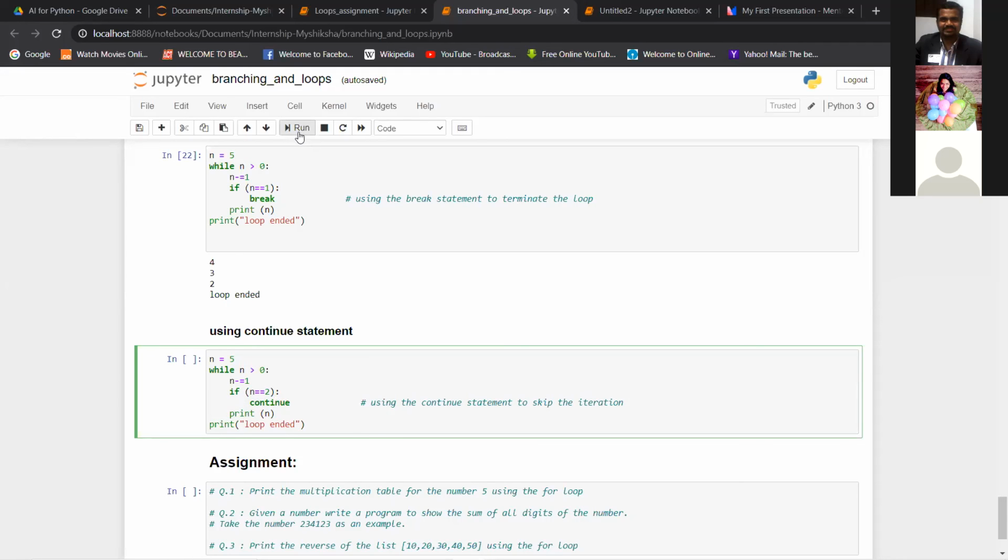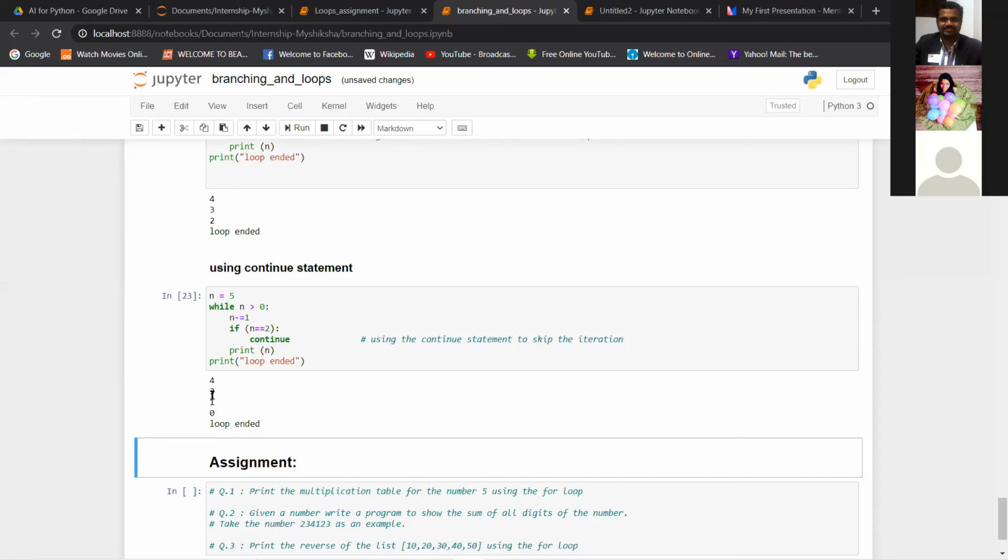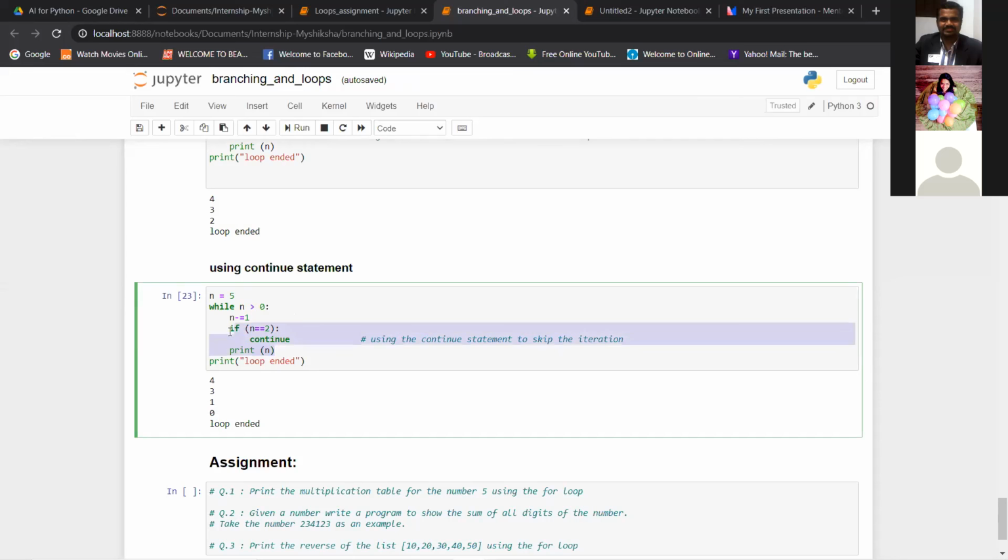So if I run this, you see it's 4, 3, 1, 0 and loop ended. So it has basically skipped the print n operation for n equal to 2, because the continue statement is instructing it to move to the next iteration, to the next n value. It will just move to the start of the while loop. So for n equal to 2, this print n will not execute. It is basically telling it to move to the start.